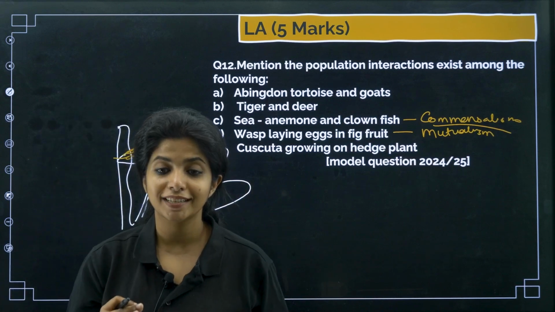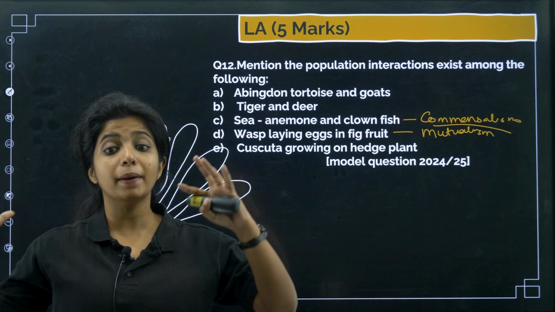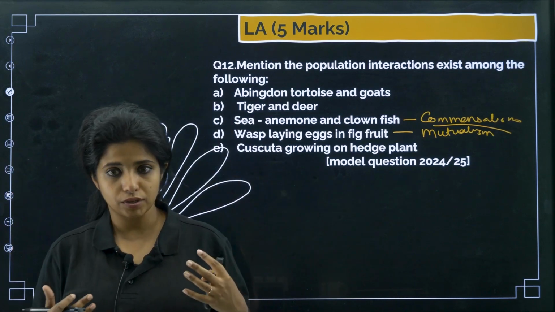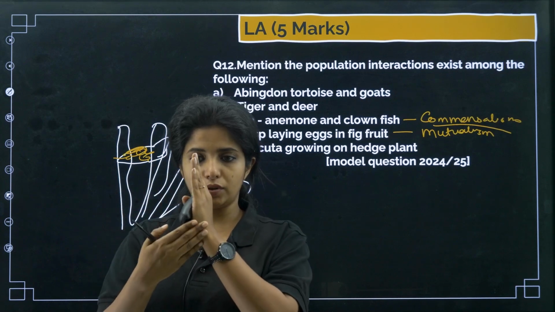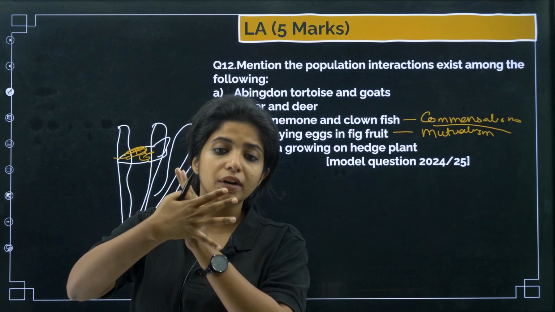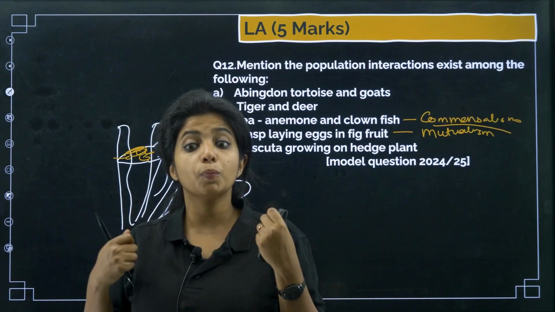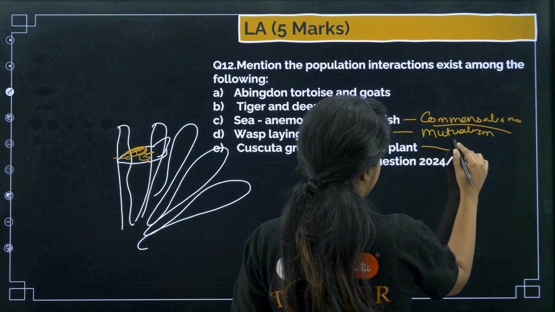Cuscuta is a plant that does not have enough chlorophyll pigments, which is why it depends on other green plants which have chlorophyll and do photosynthesis. Slowly the cuscuta puts finger-like projections into the plant's body and goes to the xylem and phloem and takes all the nutrients from them. So, this is parasitism. Cuscuta is a plant parasite, my dear children.